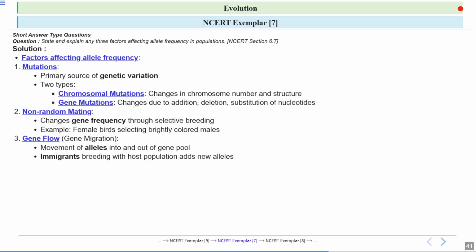The next one is gene flow, also known as gene migration. This refers to the movement of individuals from one population to another, where they breed and thus transfer new alleles from one gene pool to another. For example, if a bird migrates from one island to another island and breeds with the local bird, new genes are introduced into the population. So this increases the genetic diversity of the population.